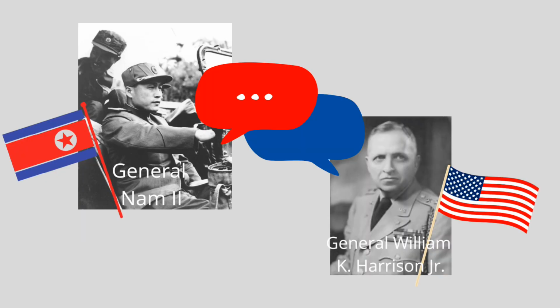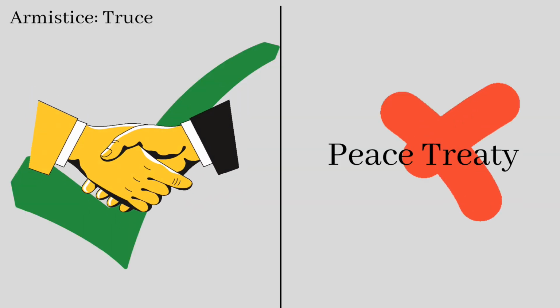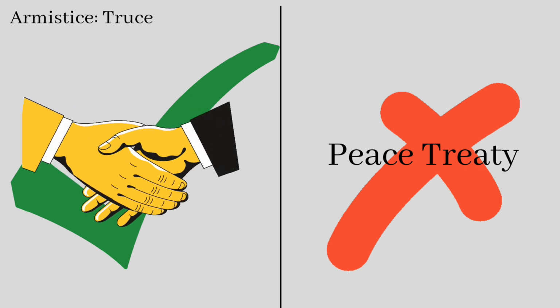General William K. Harrison Jr. from the United States negotiated with Nam Il from North Korea in hopes to form a truce. They met 158 times over the span of 2 years. The two sides agreed to an armistice, which is not the same as a peace treaty.